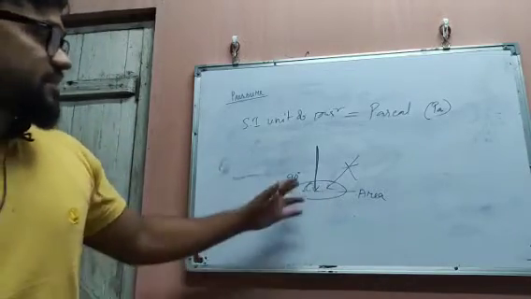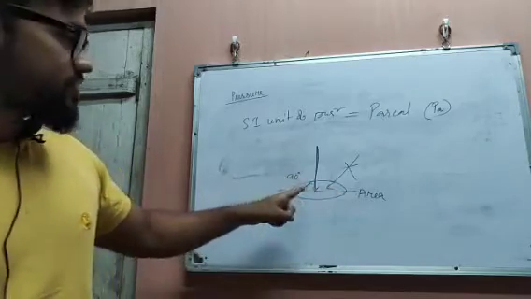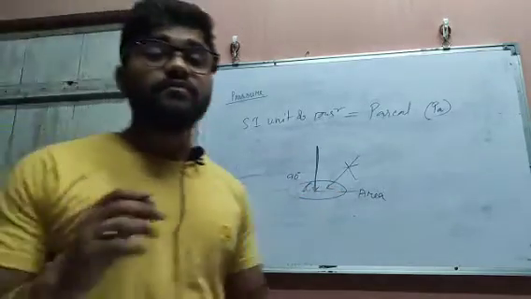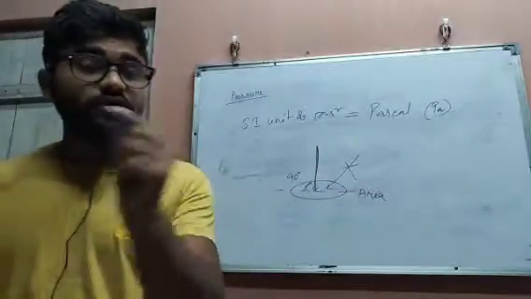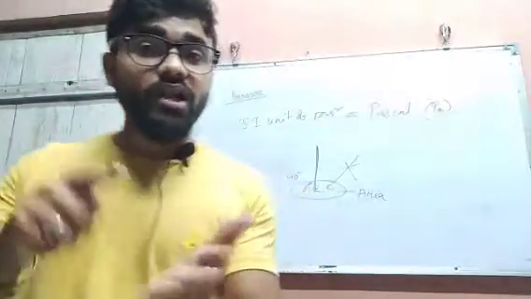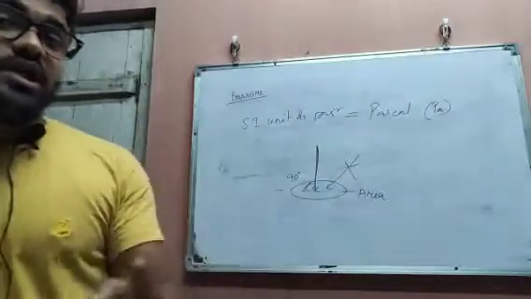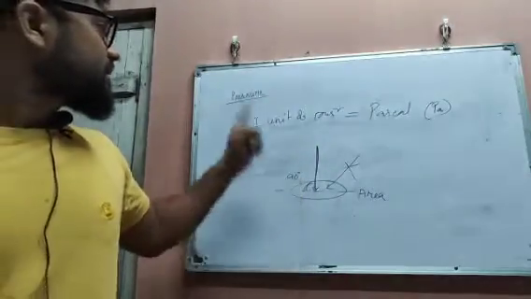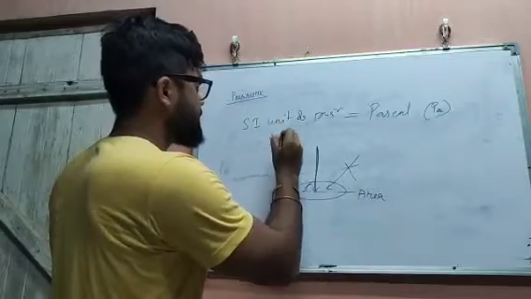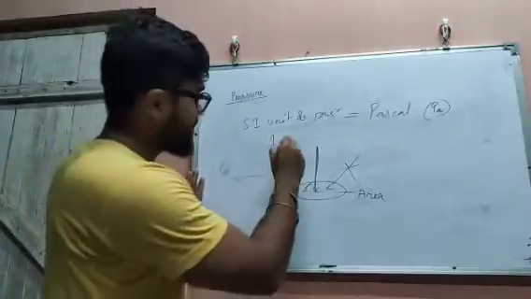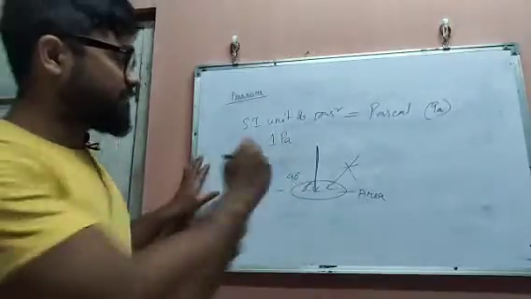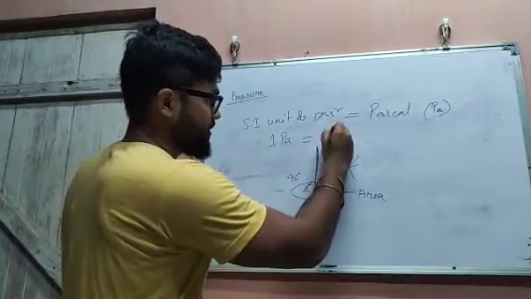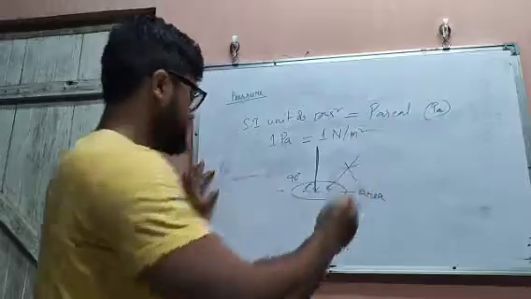It is the pressure exerted when a force of 1 Newton is applied over a unit area. Always remember, 1 Pascal is equal to 1 Newton per meter square.